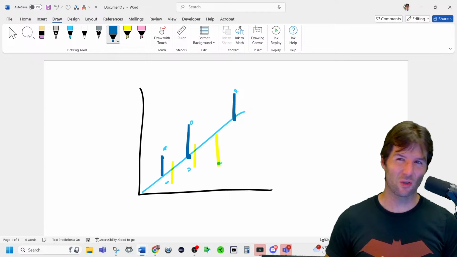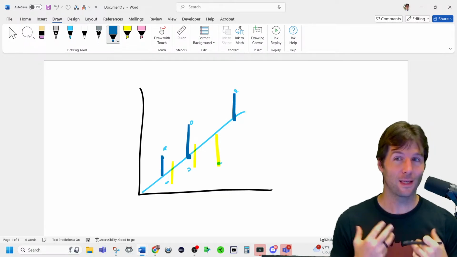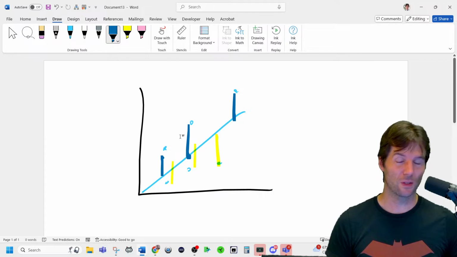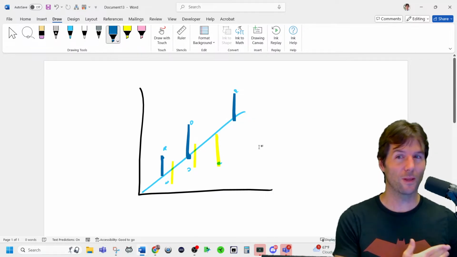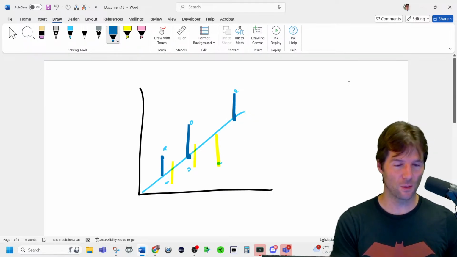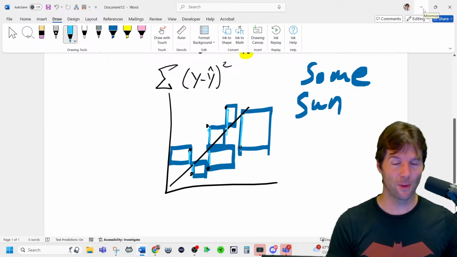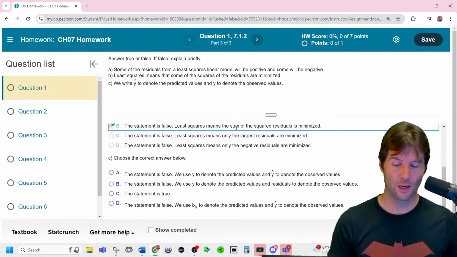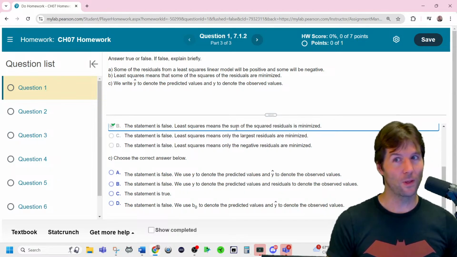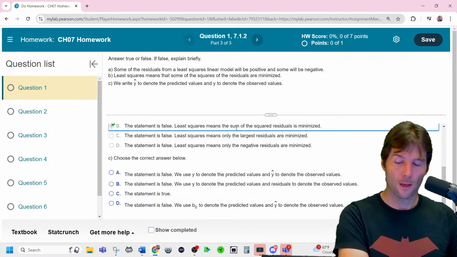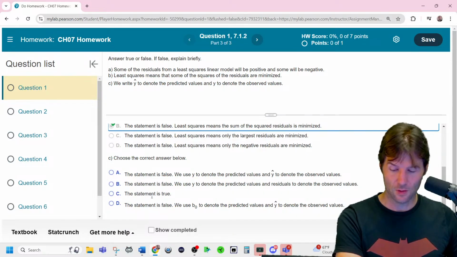It's not as clean as this usually, but it is a mathematical fact that if you add up all the residuals, you will get 0, and that's why we square them to make them positive to find a quantity of error. You can't figure out how much error there is unless you square them and then sum them up to find out how much total error there is. A little more theory than we get into in 201, but adding up all the residuals always adds up to 0. That's a fact. We write y hat to denote the predicted. Yep, that's true. It's just a fact.